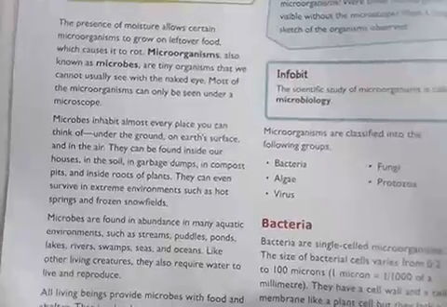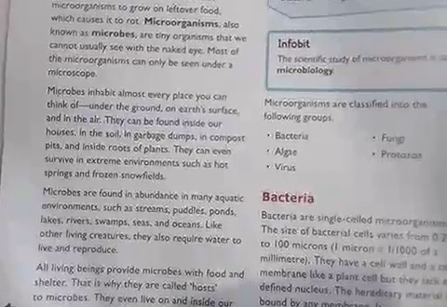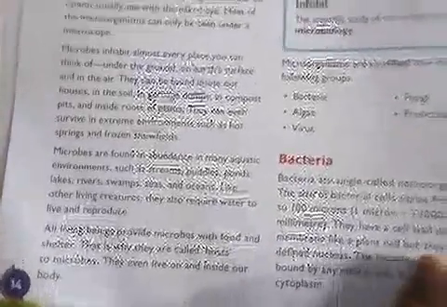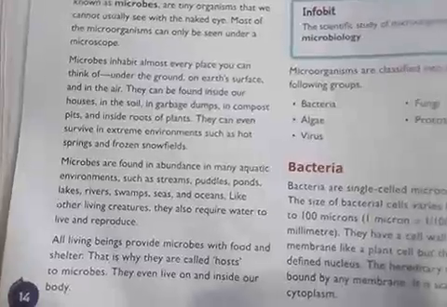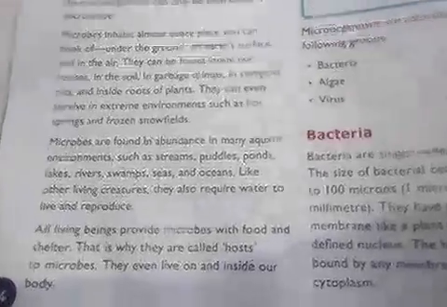Now they are also found in aquatic environments such as streams, ponds, rivers, lakes and all. And another very interesting thing is they also require water to live and reproduce. So they also reproduce their own type. Now the things with the help of which these microorganisms survive are food and shelter, and they can eat everything around us. That's why everything around, the food which they eat, are known as the hosts.